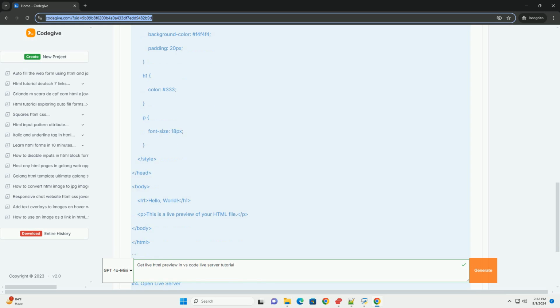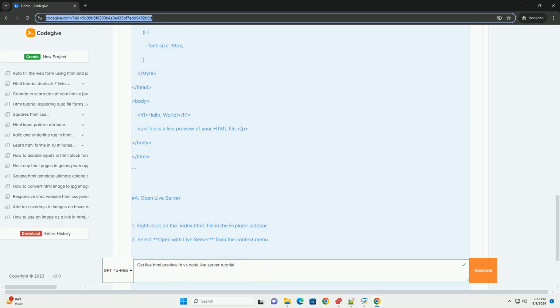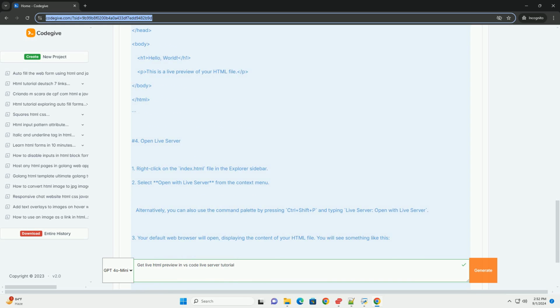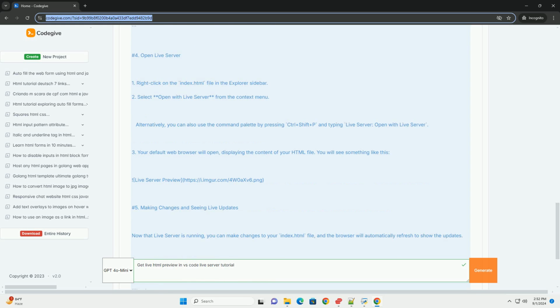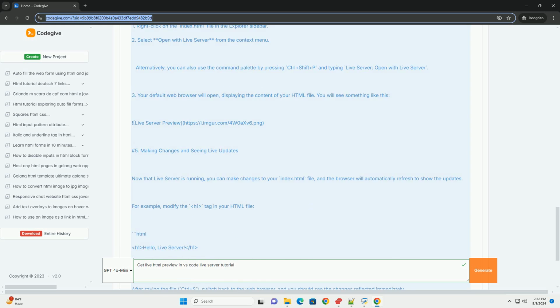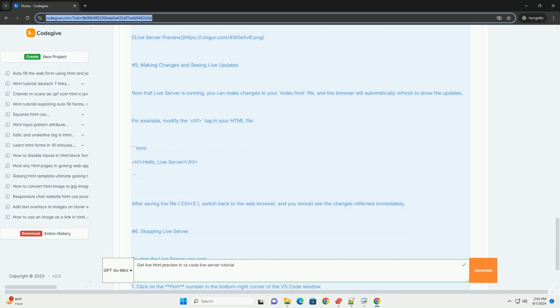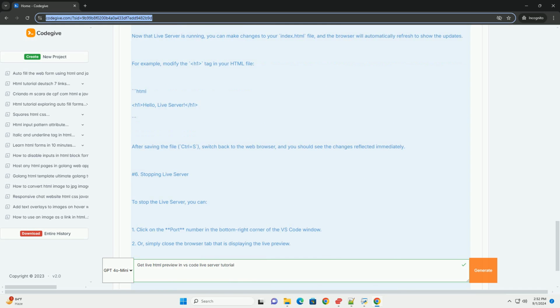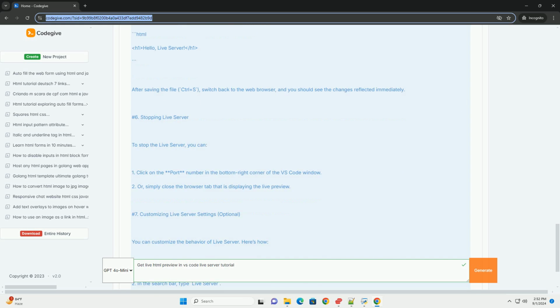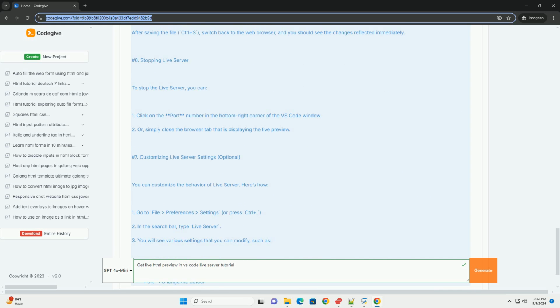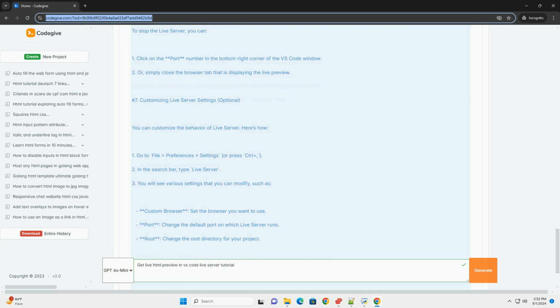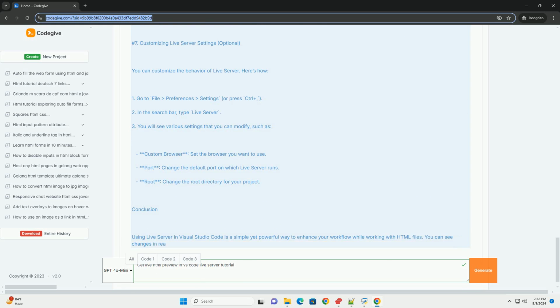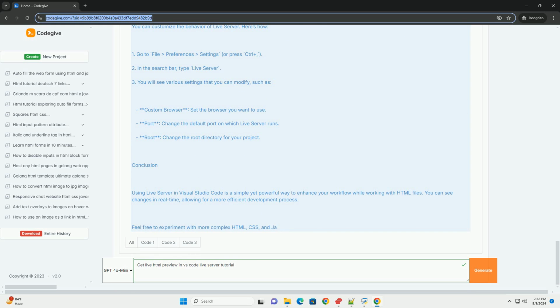The tutorial typically begins with the installation of the Live Server extension from the Code Marketplace. Once installed, users can open their HTML file and start the Live Server, which launches a local server and opens the file in the default web browser. Any changes saved in the HTML document are automatically reflected in the browser, enhancing workflow efficiency.